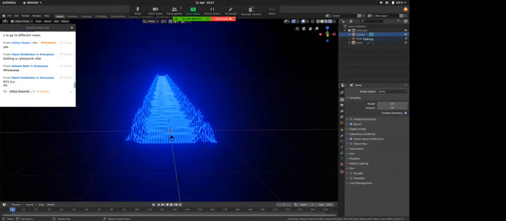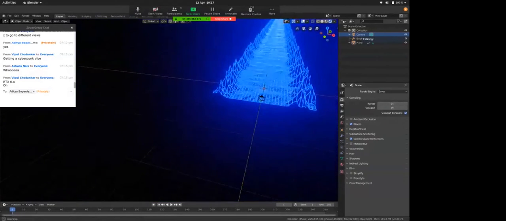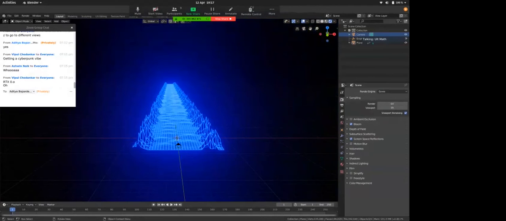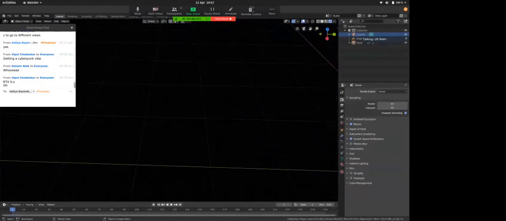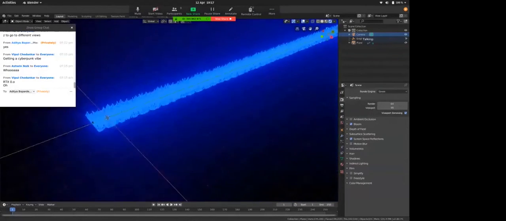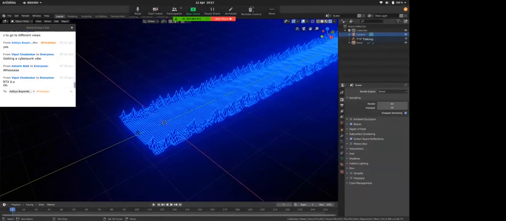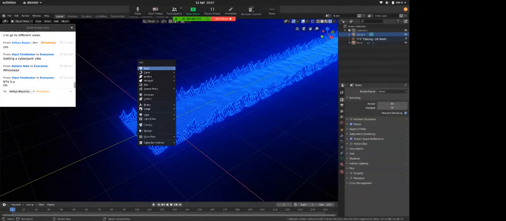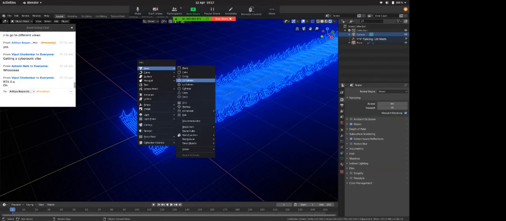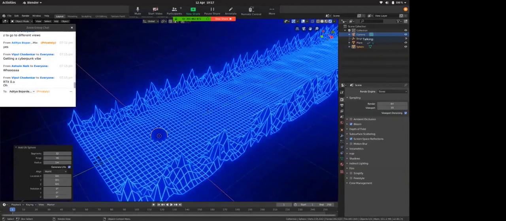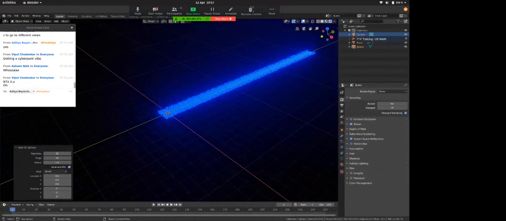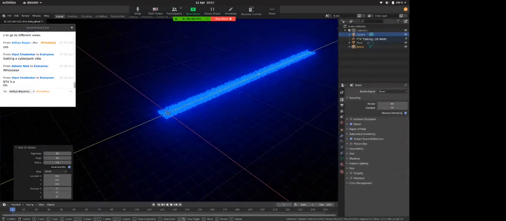Now there was a sun back there, right? To make that sun, I'll go to the center of my scene again, Shift A and mesh, and then there's this UV sphere and icosphere. For this particular scene, we need a UV sphere because we are making a sun. So there's our UV sphere. I want it way back there, so I'll hit G, I'll hit Y, and take it way back there. That is enough, I guess.